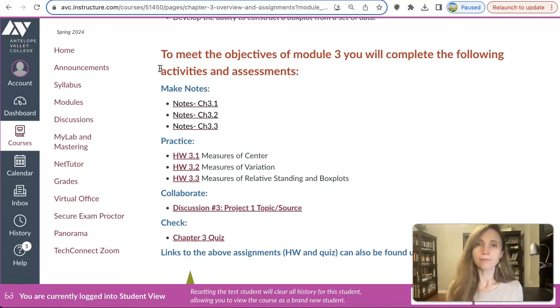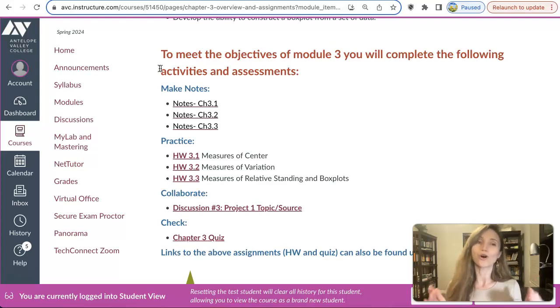Also, under MyMathLab, you have a link to a multimedia library with PowerPoints that you can download, publishers' videos, and also the ebook. Whether you prefer reading the book and making notes, or you prefer watching the video and making notes, or you prefer just a summary, an overview on the PowerPoint, however you prefer making notes, make notes. They're yours to keep. You can use notes during the test, so make sure that you make notes as efficient as possible for you.